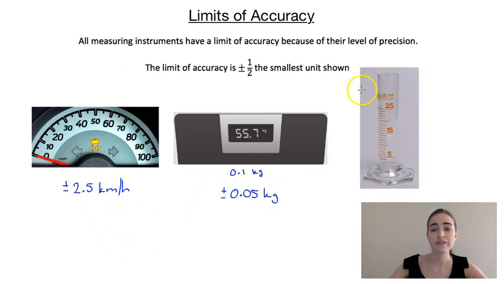And in our last one, we have a measuring flask, and you can see that every milliliter is marked there. So the smallest unit is 1 milliliter, which means that our limit of accuracy would be plus or minus half of that, so plus or minus 0.5 milliliters. So that's having a look at limits of accuracy.